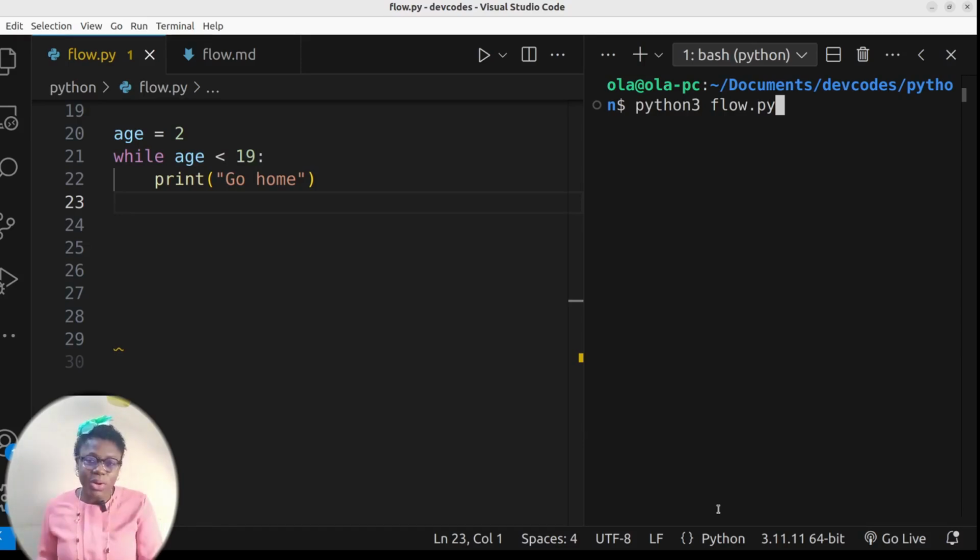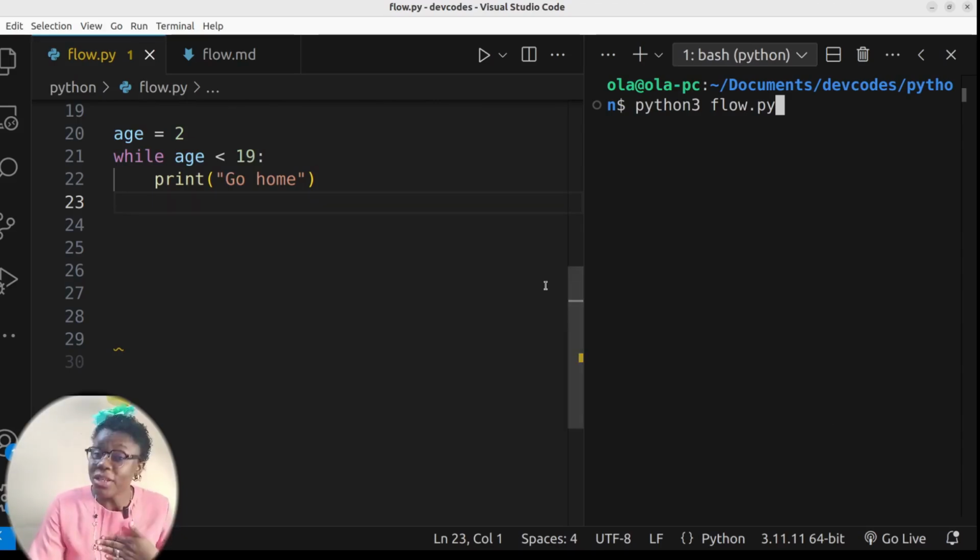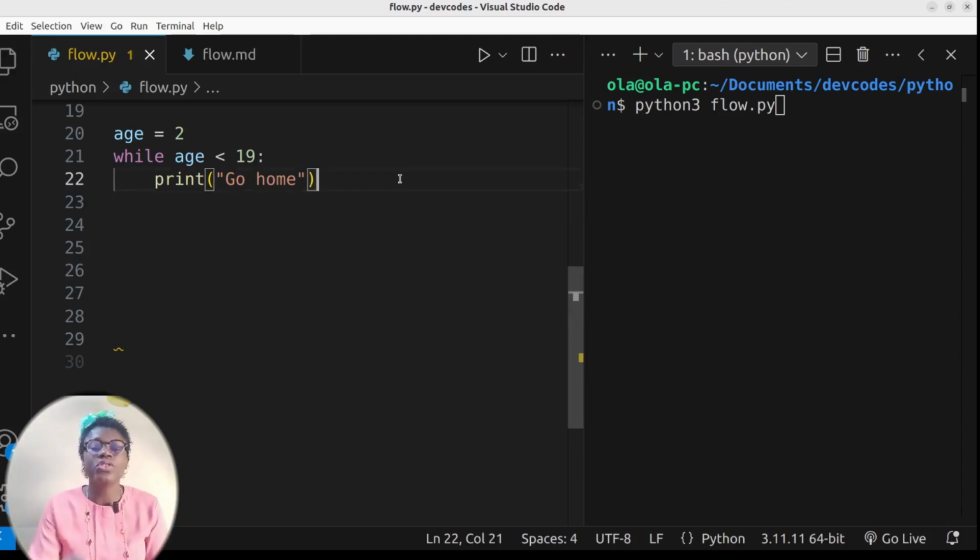For loop goes through a container. When it exhausts its container, that's the end. But your while loop runs until a condition has been met. The condition here: while age is less than 19. So the only time while loop is going to stop is when age goes to 19 or above. So how do we make sure that that condition is met? For me to do that in this scenario, I'm going to continue to add 1 to age.